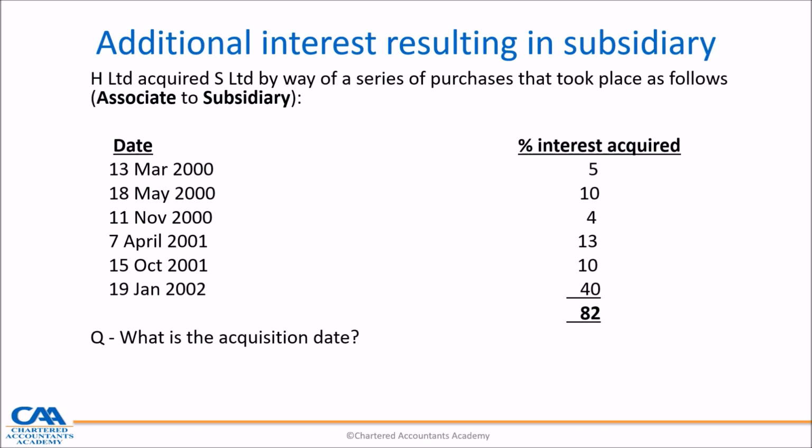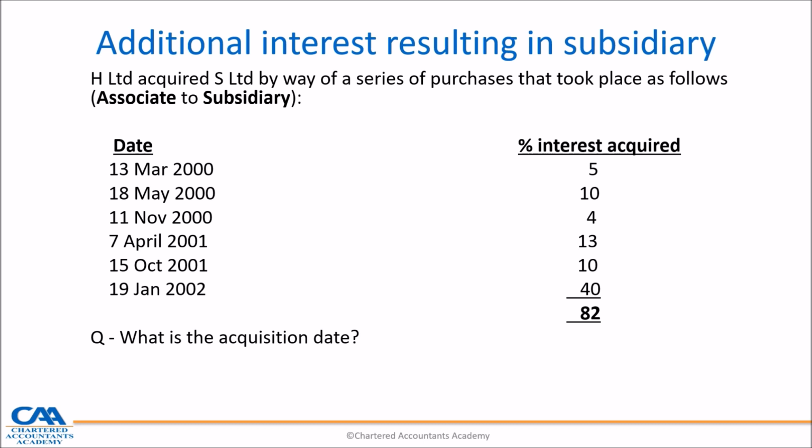Now, the acquisition date is the date when control is obtained by the acquirer. And at what point? So if one looks at 5 plus 10, 15, plus 4, 19, plus 13, which is 32, plus 10, 42, plus 40, that's now 82.